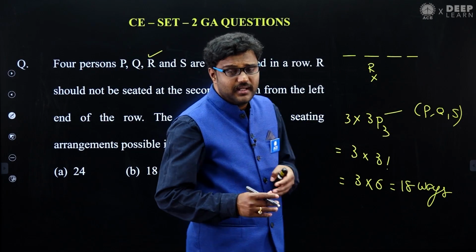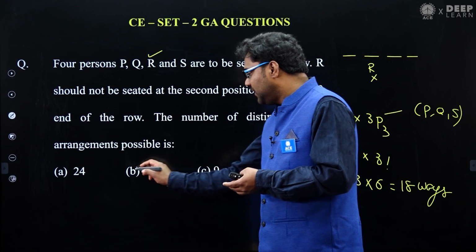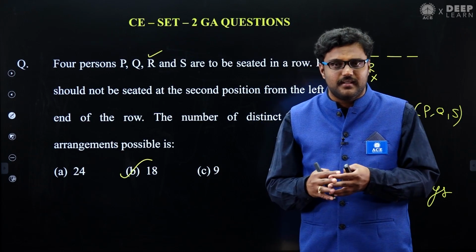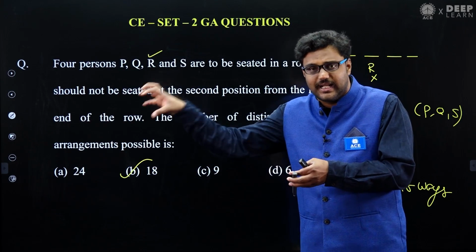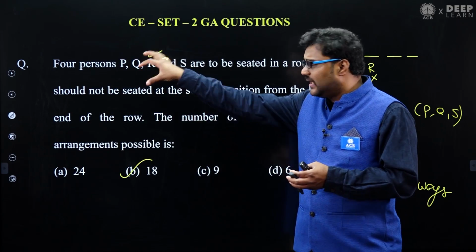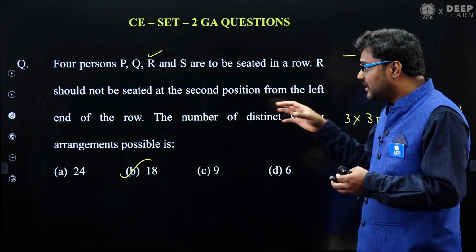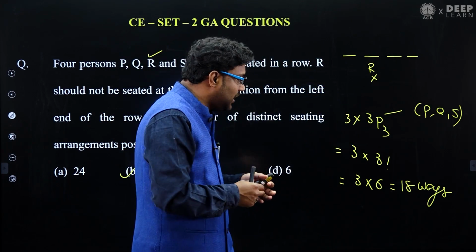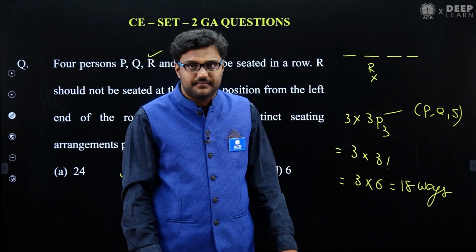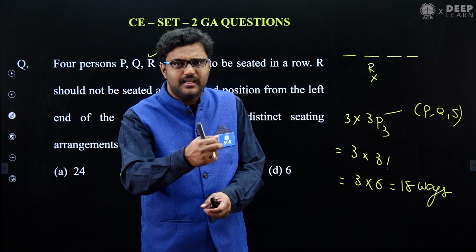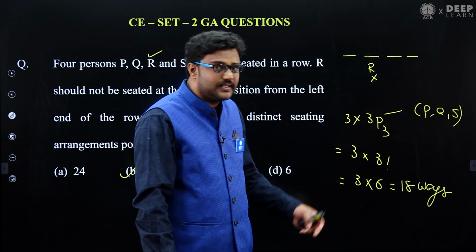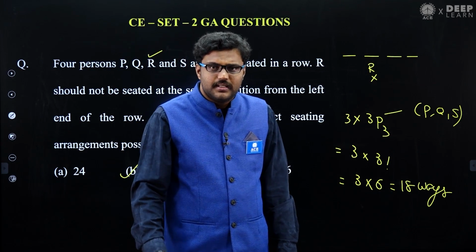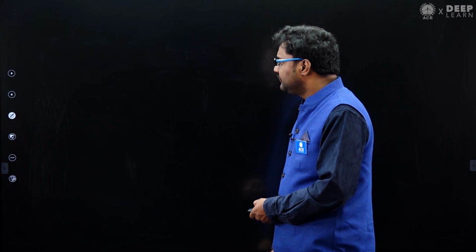Seating arrangements are, in fact, like the permutations concept. Permutations is all about selecting and arranging. You are selecting them and arranging them as per the conditions. Satisfying the conditions, we came to know there are a total of 18 possibilities. Got it? No need to write the whole list. You can easily sense it's 18 ways. Right? See the next question, my dear friends.